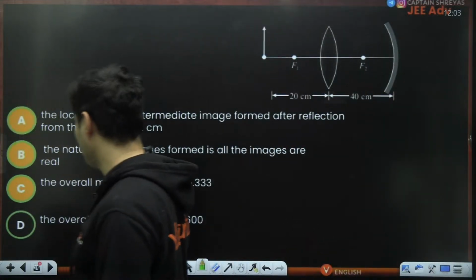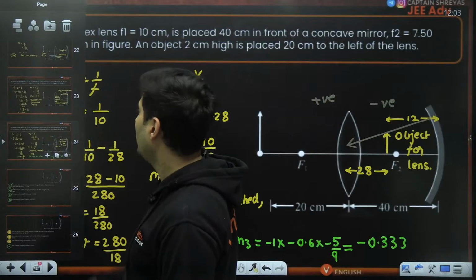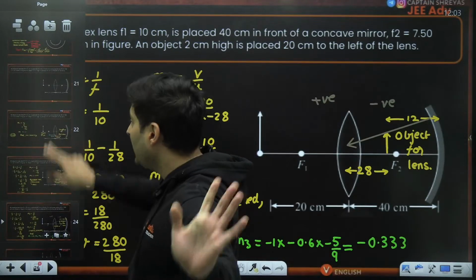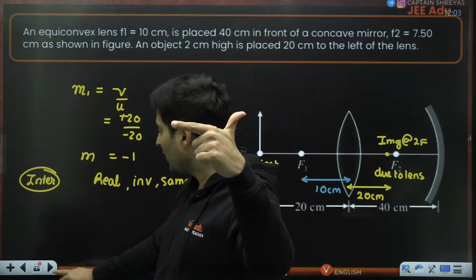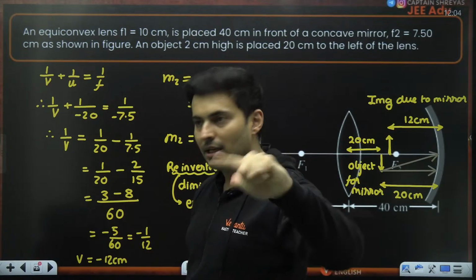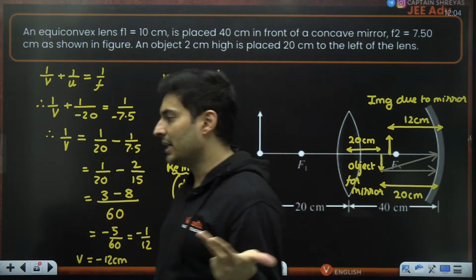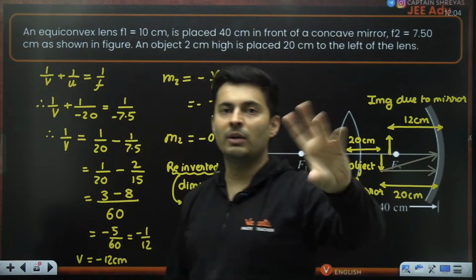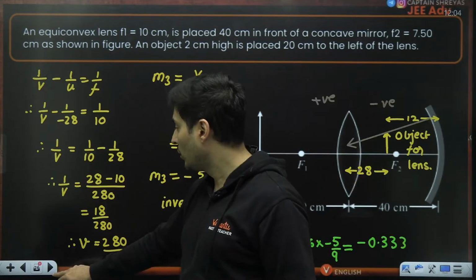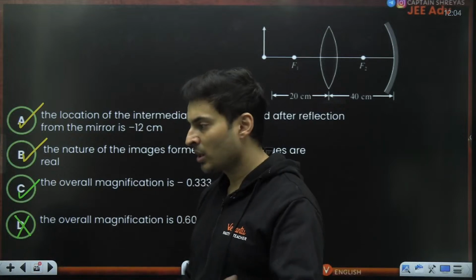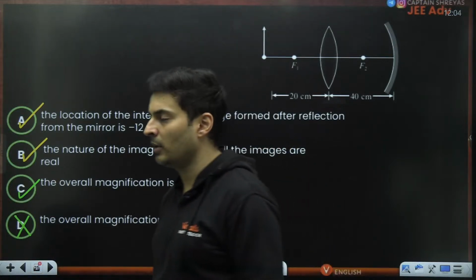What a brilliant question, isn't it? Yeah. So there are high chances of making mistakes in the sign convention, high chances of making mistakes in the distances, image converted into object, and high chances that you misinterpret one of them as real, virtual, and all of that. So that is why it is a good question, plus lengthy, time consuming. So it qualifies for being an advanced question.